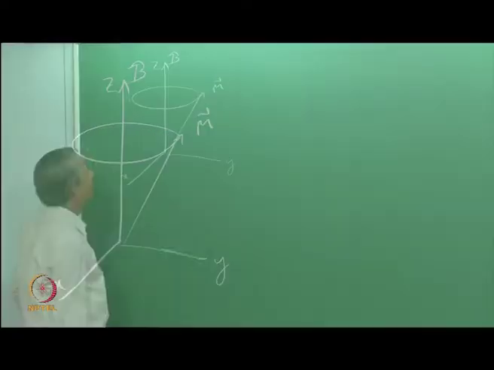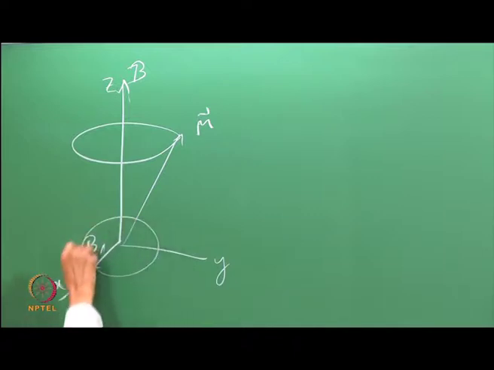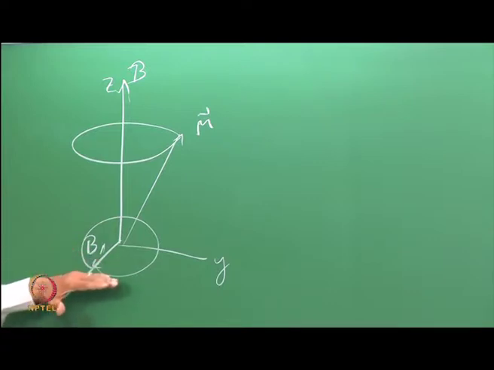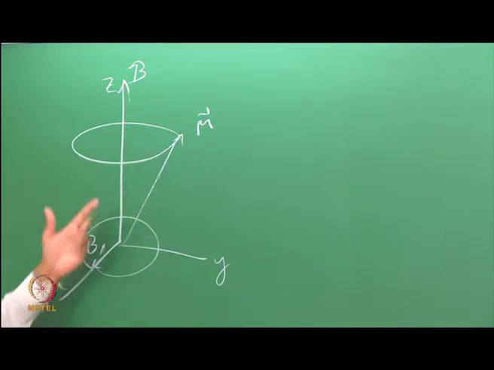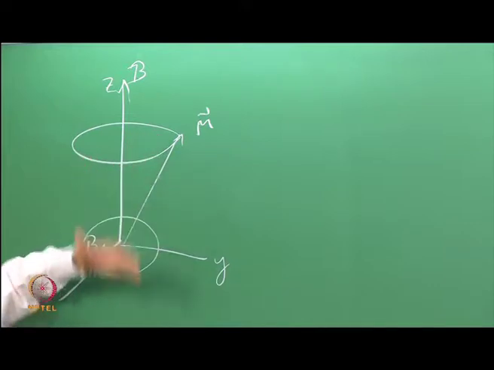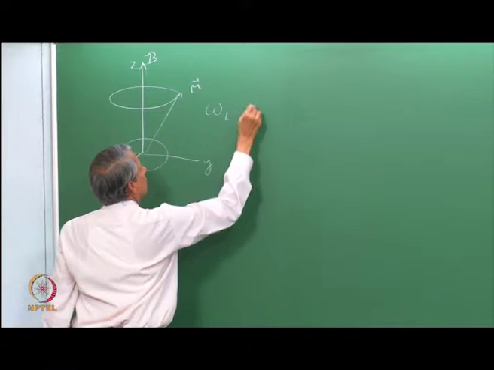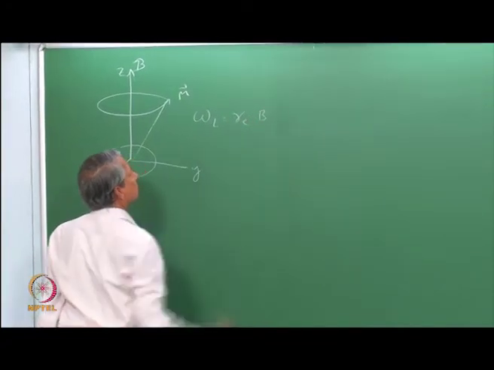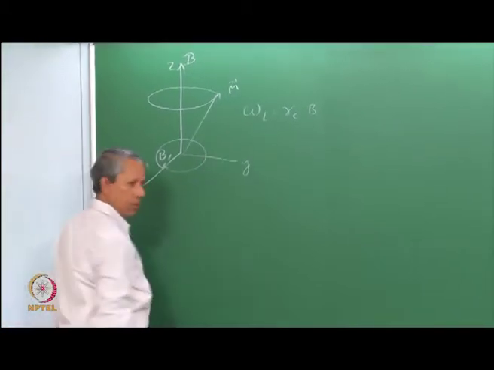These are the coordinate system, and then we apply another magnetic field, let us say B1, which rotates in the xy plane, and then if the rotational frequency of this is the same as the frequency of its precession, then the magnetic moment vector turns from this to this, and that is the transition. So, here the frequency of precession is given by the Larmor frequency omega L equals gamma electron times B. B is the field. So, when this frequency is the same as this, we get the resonance condition.